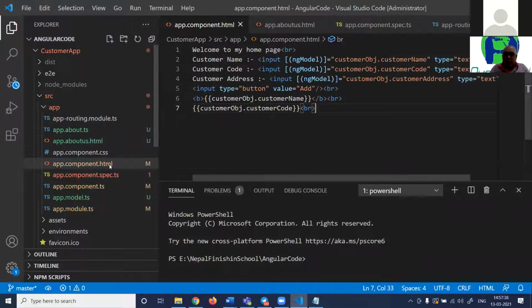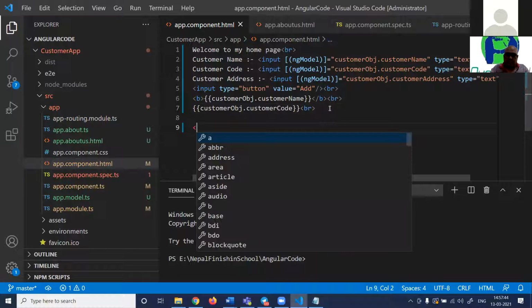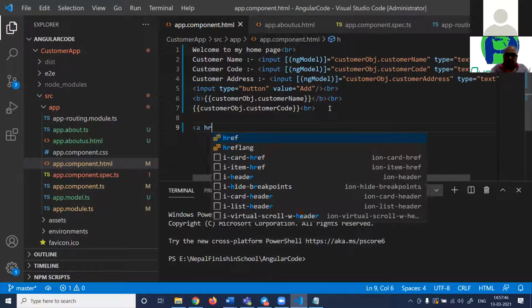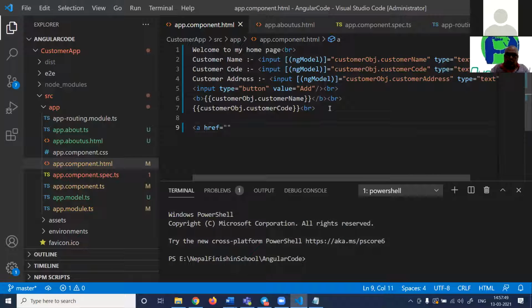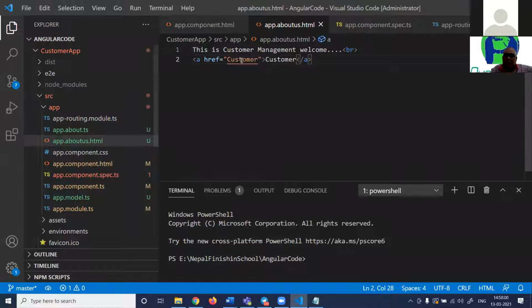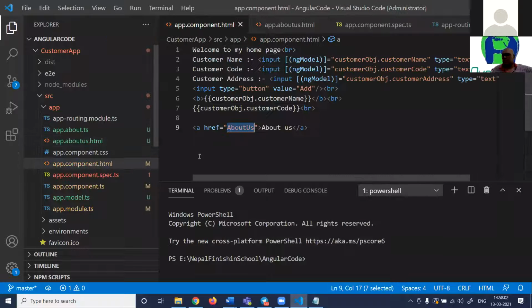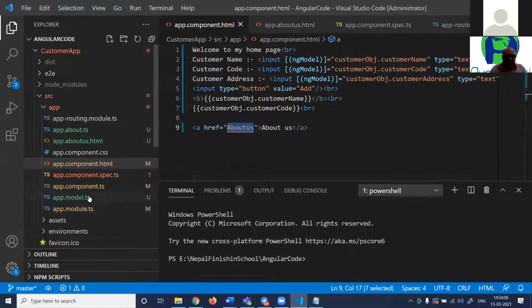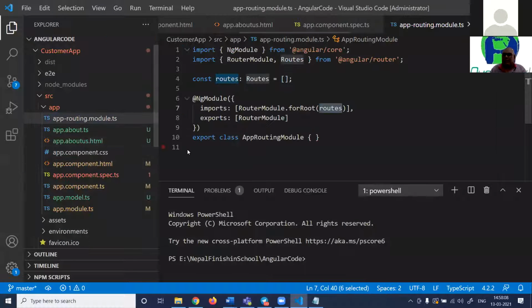From the customer screen, down, I want to go to home, About Us. Right. So that means that when I click on this, I should go here. When I click on this, I should go here. I want to navigate. And that's where we have this routing file, right?